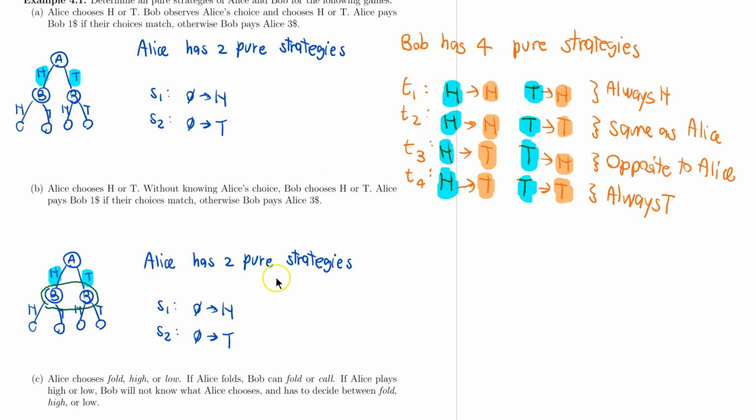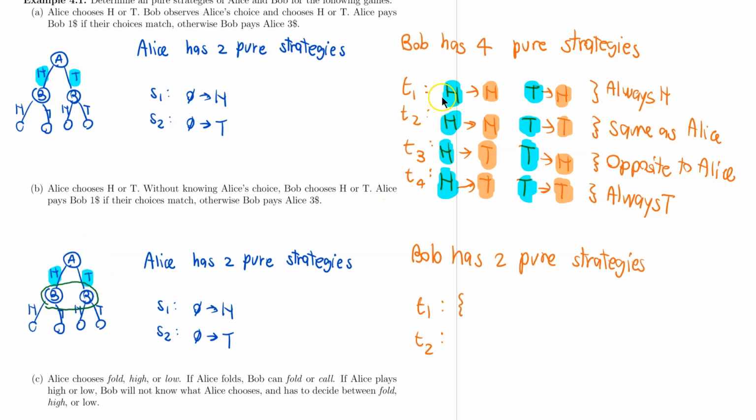But now, you can see from here, because Bob will not be able to see Alice's move anymore, he cannot play T2 and T3 anymore. So he can choose only between head or tail, and that's exactly what happens here. So Bob will now only have 2 pure strategies, T1 and T2. Because this is an information set, he can no longer see what Alice does. So he doesn't know if Alice played head or tail.